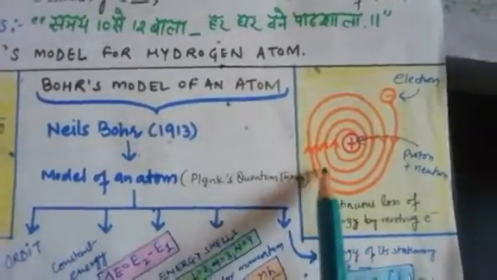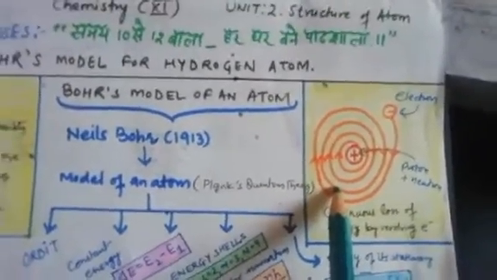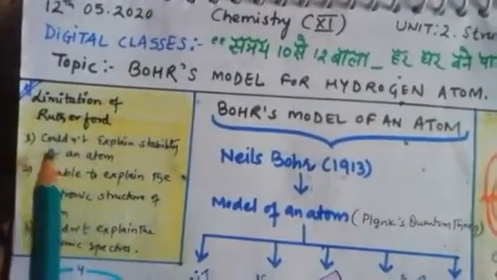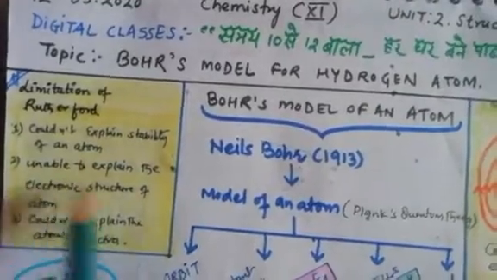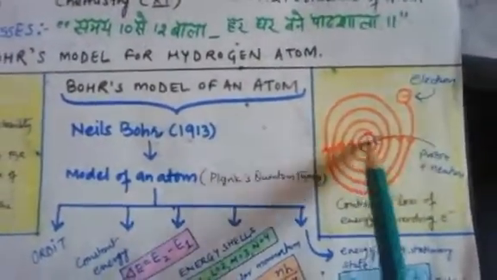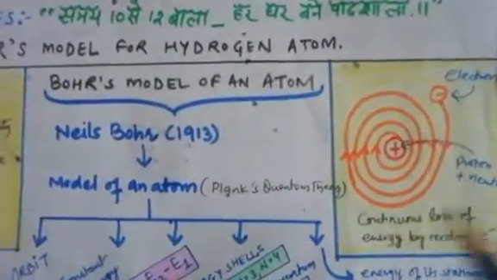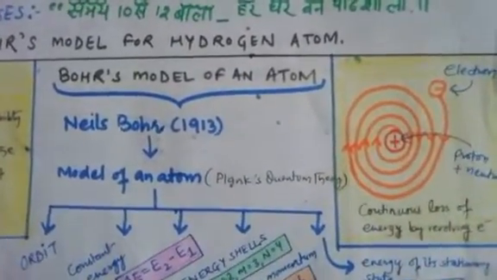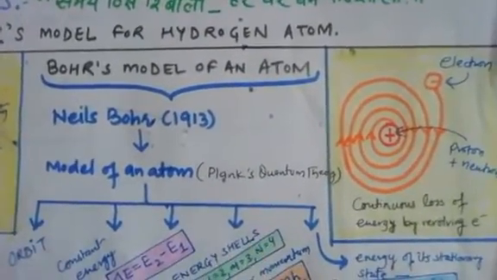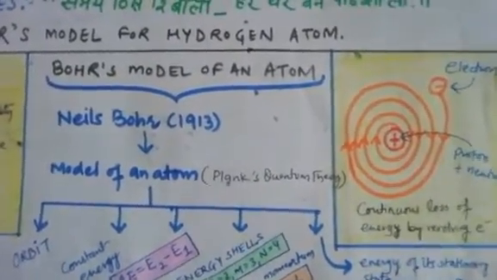This thing makes the Rutherford model a failure model, as he couldn't explain the stability. Second, it was unable to explain the electronic structure of atom. He has not told how many electrons are there in how many energy shells. Rutherford established the presence of electrons in the extranuclear space, but didn't provide any clue about the distribution of electrons in the space, and also about the energies of electrons.